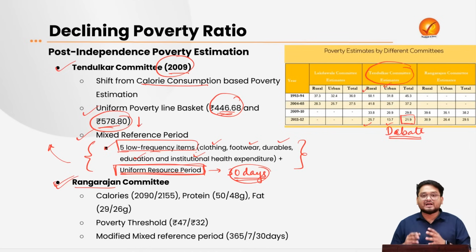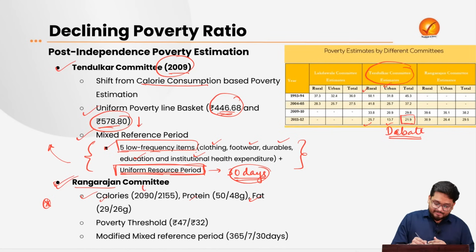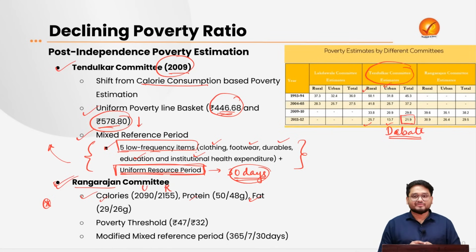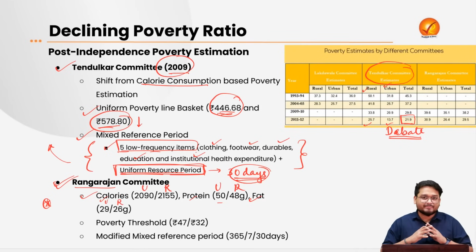And this committee again looked at poverty calculations from a very fresh perspective. Now, this committee went back to the calorie expenditure criteria, and it further brought in calories, protein and fat consumption of the people based on the urban and rural areas. These were the minimum criteria given, but you need not memorize everything.